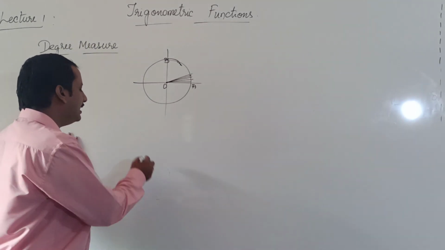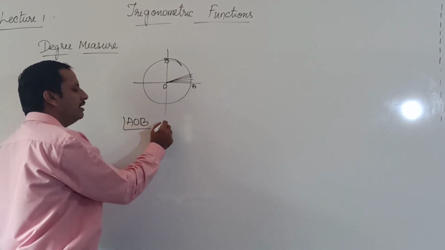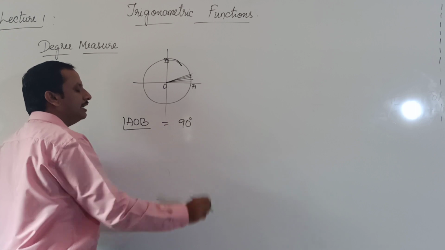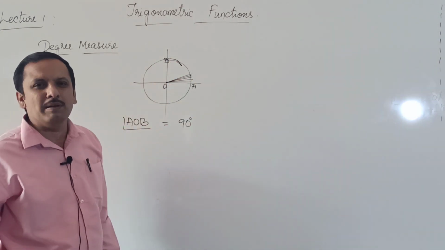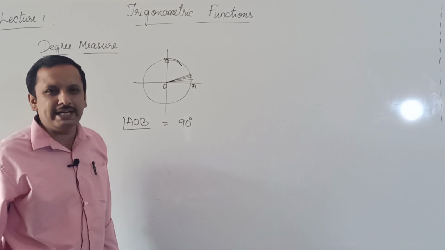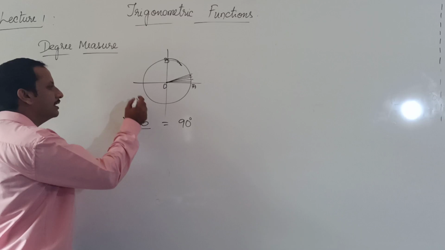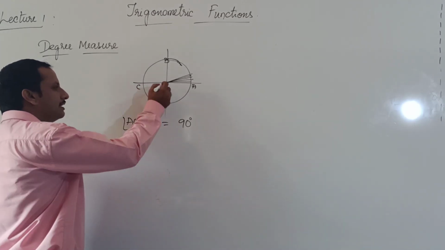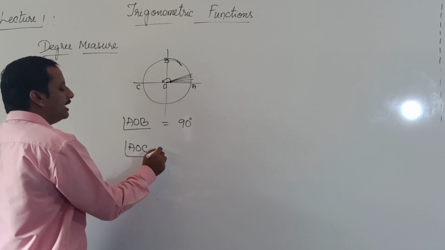Therefore, in this case angle AOB is equal to 90 degree. If I take this as C, then angle AOC will be equal to 180 degree.